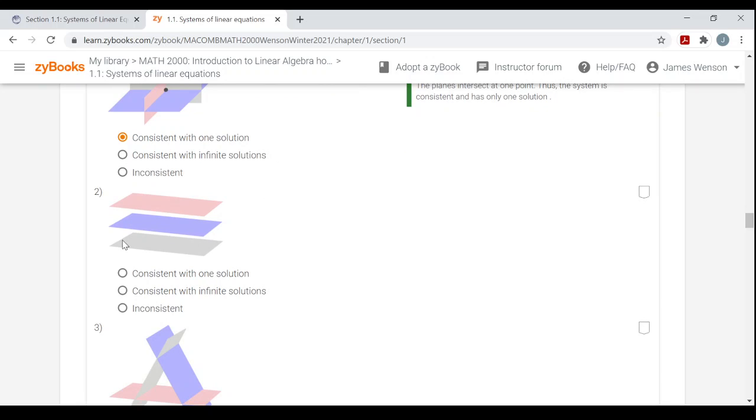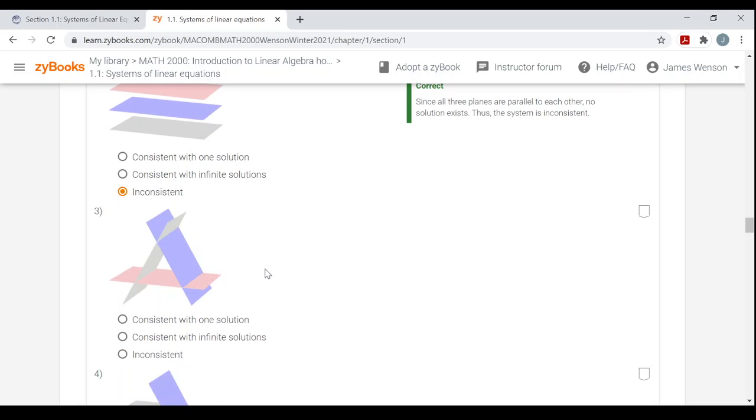Here I have three planes drawn that are all parallel. They never touch. So this is representing an inconsistent system. All right, now here's where it gets tricky. Remember I said we're looking for points that all the planes have. Sure, the blue plane and pink plane have these points in common on this little line. The gray plane and the pink plane have this line in common.